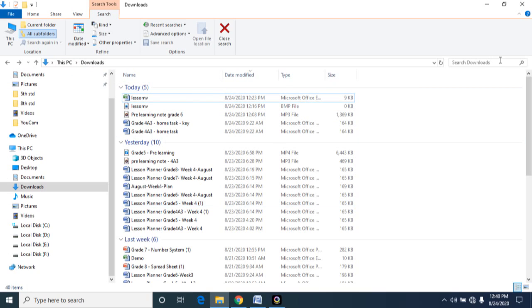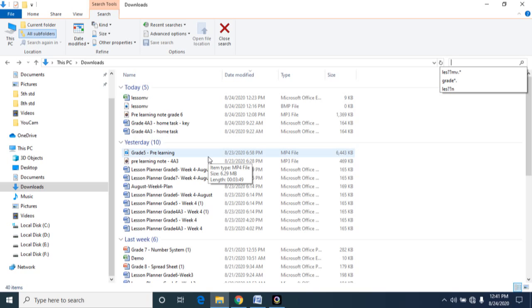In the search box, it is telling me Search Downloads. Whatever file I need, I'll immediately go and type the name in this search box, so I'll pick it up immediately. Why do I have to use this search box? In this downloads folder, currently I have how many items? 40 items are there. So simply scrolling down and up to search for a particular file is very difficult.